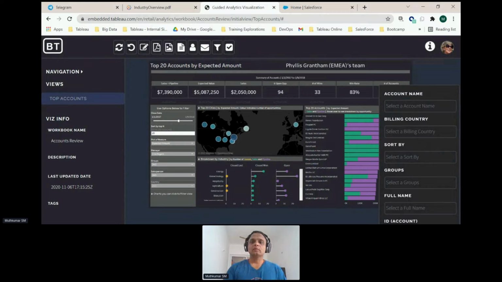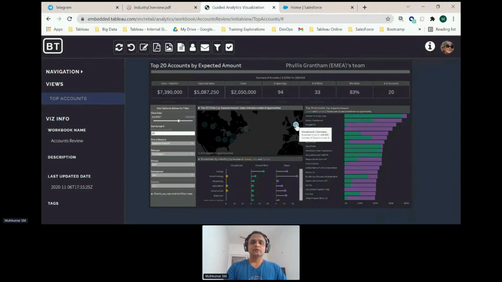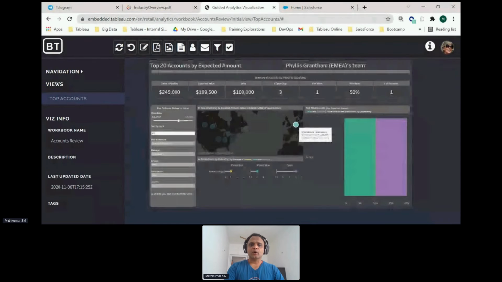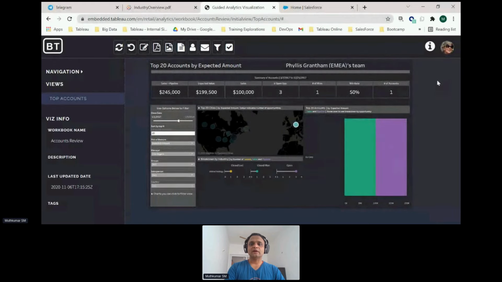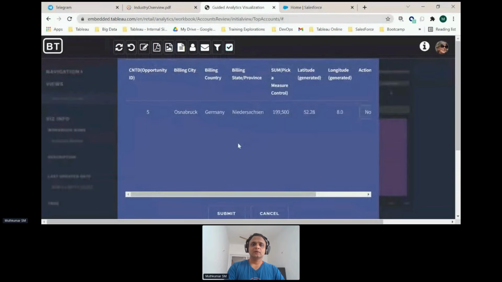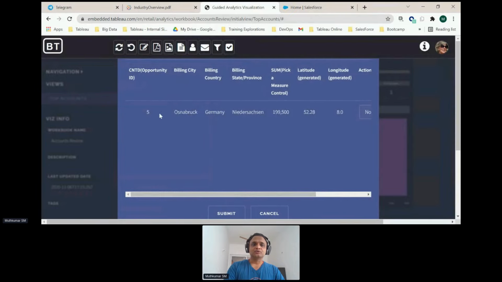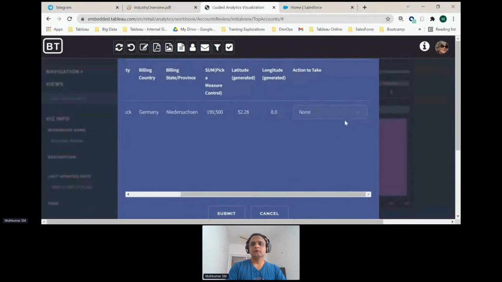This is basically driven by means of the JavaScript API and REST API. So whenever you talk about communication like this, let's say I choose a specific location in Germany, and I want to take an action out of this point. When I choose Germany, I see that all my values are getting changed based on the win rate I have and things like that. I take an action on this. When I click on this action framework, which is on my portal, there is a pull that happens to understand what I have clicked and present the point that I clicked from the Tableau dashboard onto my portal in a small window like this.